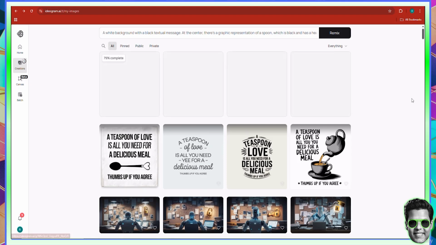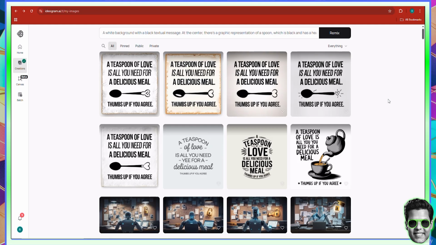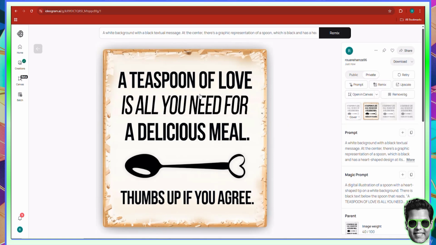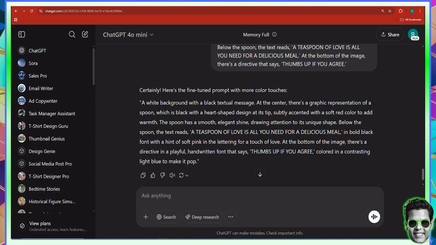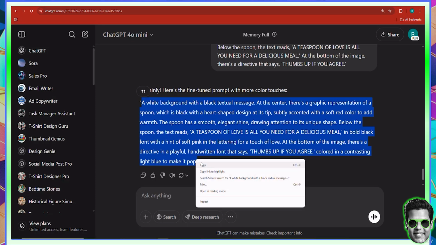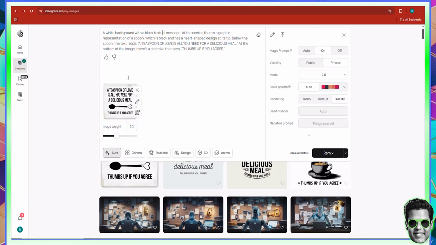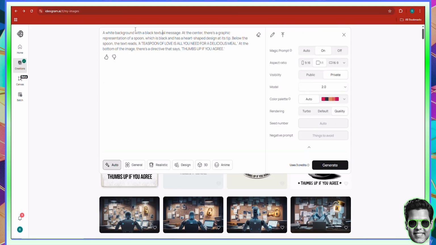And there is no better way for you to know this than to just see it for yourself. Now, as you can see, a lot of them are actually pretty similar, even though I went for a 40 in terms of image weight. But if you look at this one, for example, this one is pretty different, all right? So it's not exactly the same as the other one. Now, if we go back to ChatGPT right here, it has actually given us a different prompt. Now, I'm going to actually go ahead and copy this prompt, and let's see what ChatGPT does or did. Will it take it to the next level? So I'll click the X there to delete that image as a reference. I'll click Control V to put the new prompt, and I'll just hit the Generate button.